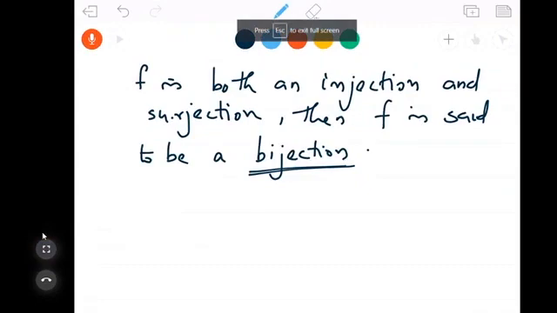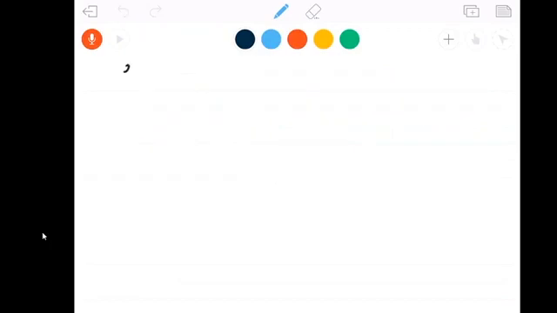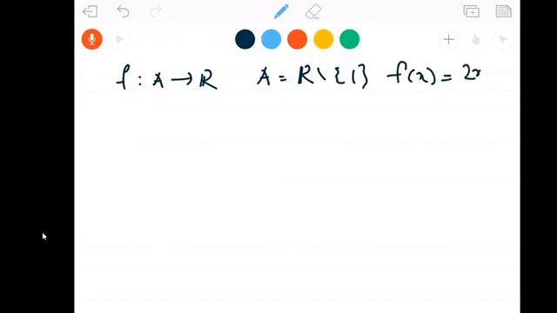Now let's do some problems. Suppose f from A to R. Here A is the set of all real numbers minus 1. This function is given as f of x equal to 2x by x minus 1. We have to prove that this function is an injection. To prove this is an injection, I am taking f of x equal to f of y. I have to prove that x equal to y.